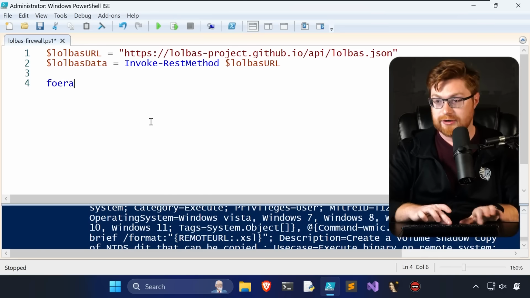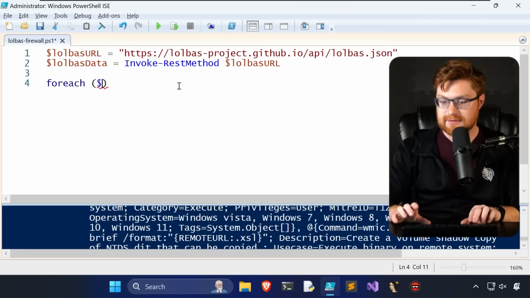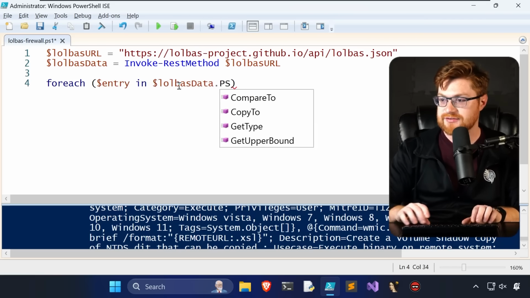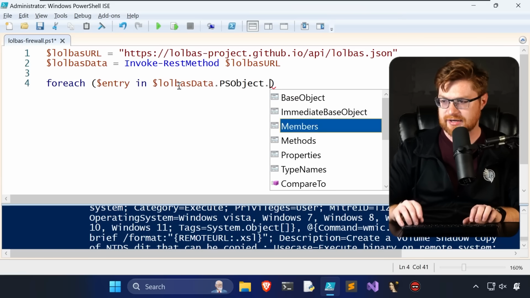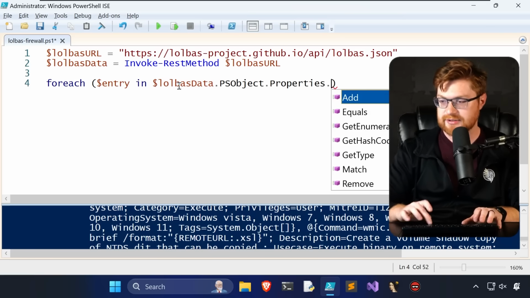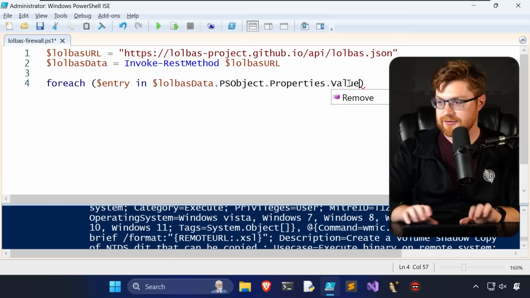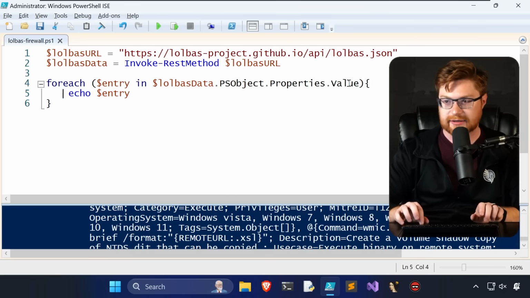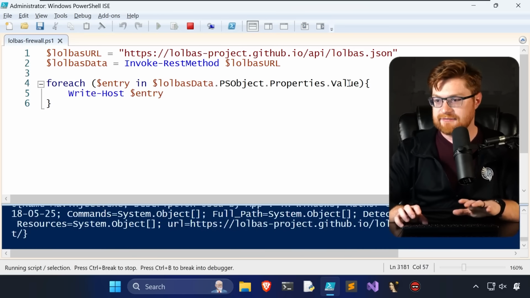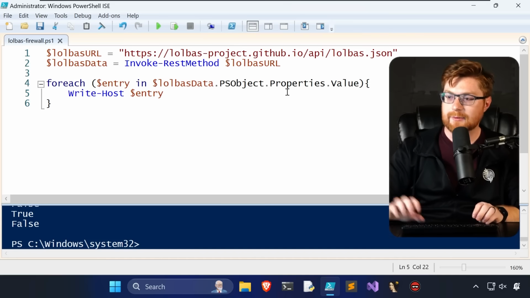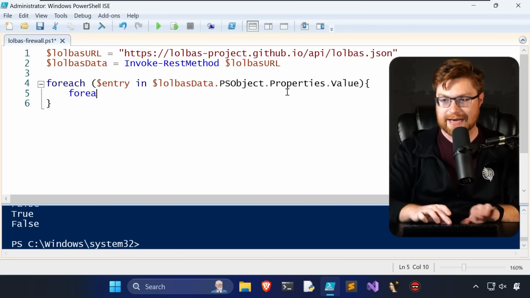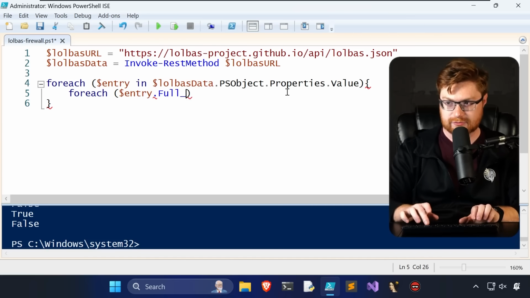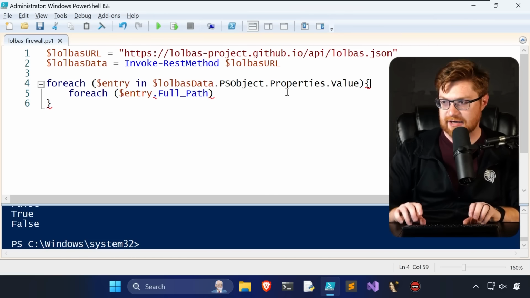So let's try to loop through each element there. Let's use a foreach, if I can type. Let's say each entry in our lolbass data, and I want to retrieve things out of the PS object here. Yeah, so then we can get the properties and extract the actual value that should be present there. Can I just simply echo entry as a sanity check, or Write-Host if you're a PowerShell purist, right? F5 on that. Okay, yeah, it spits it all out just fine. Now we have each of the entries, and we want to loop through every single one of the entries' full path values, right? Realistically, we should check if that value exists first.